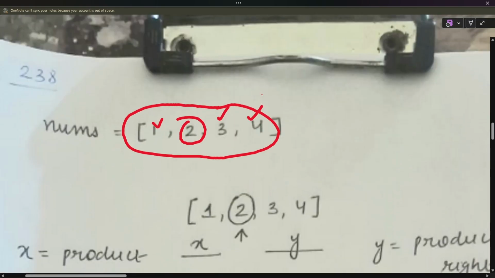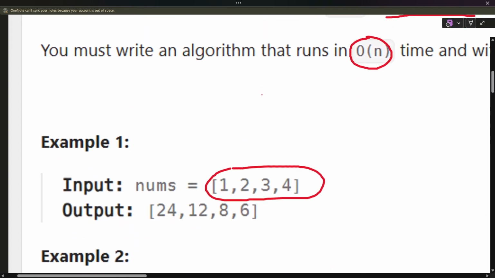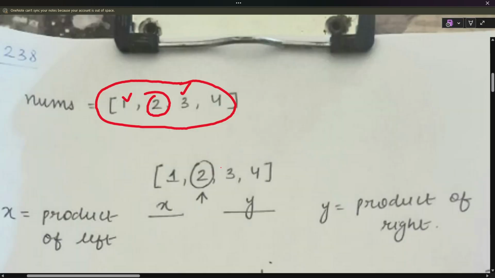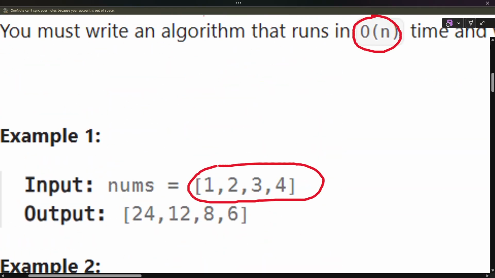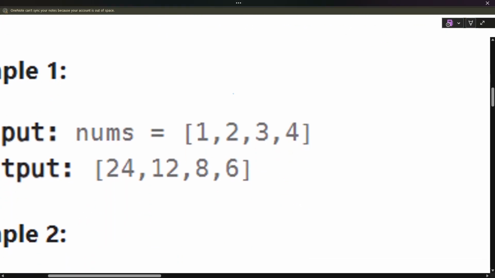Let me do the dry run here for you. Suppose we are here: what will the product of all these three except this one be? It will be 4 into 3, which is 12, and 12 into 2, which is 24. So here we have 24.